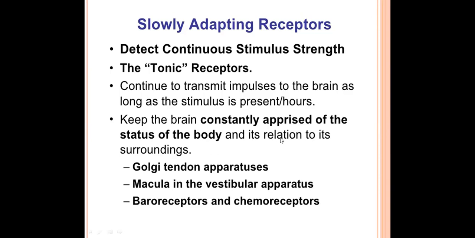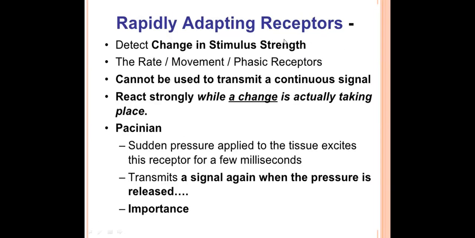Examples of tonic receptors are the Golgi tendon apparatus, the macula in the vestibular apparatus, which is present in the ears, and baroreceptors and chemoreceptors. These are examples of tonic receptors which adapt slowly or not at all. Rapidly adapting receptors are called phasic receptors, and they quickly adapt to continuous or prolonged stimuli. Examples are Pacinian corpuscles. In these organs, receptor potentials will be stopped if they are exposed to the stimuli for a long period of time.